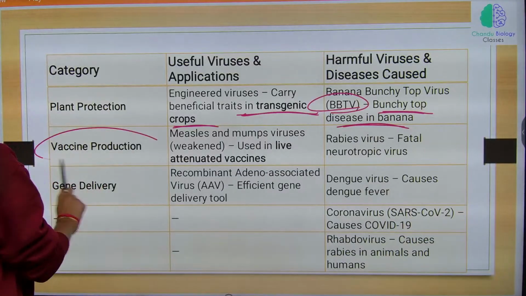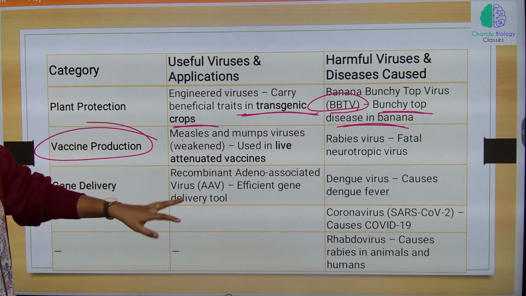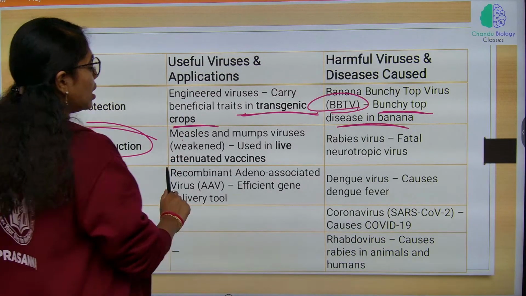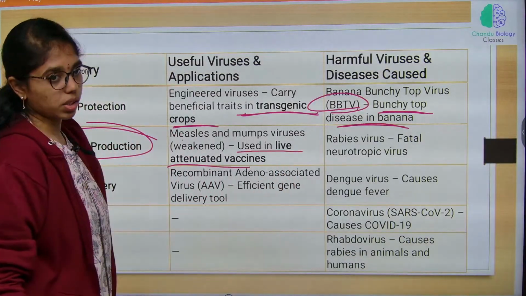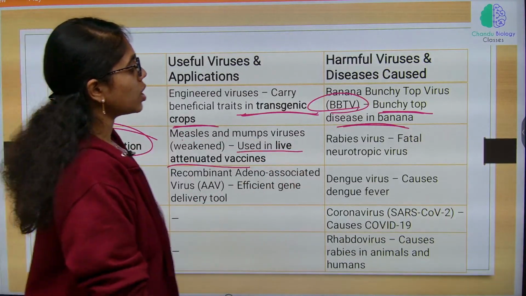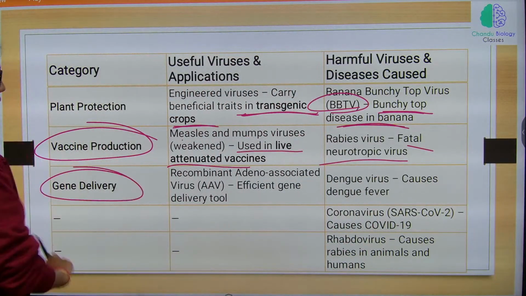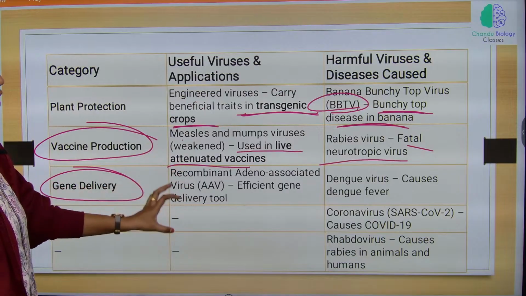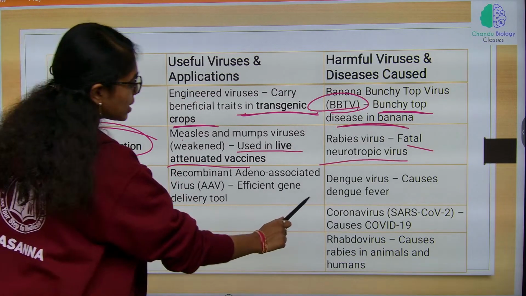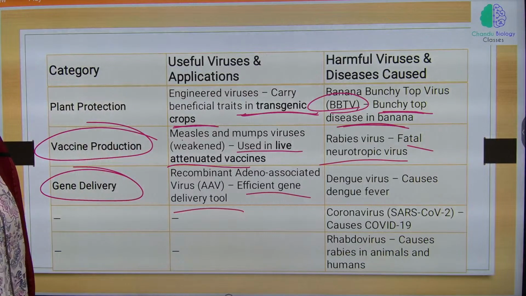And then vaccine production, measles and mumps virus is used in live attenuated vaccines. Rabies virus will cause fatal neurotropic infection. And then gene delivery, recombinant adeno-associated viruses, which is an efficient gene delivery tool.